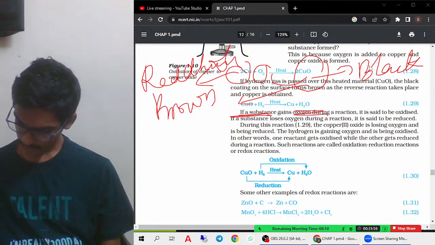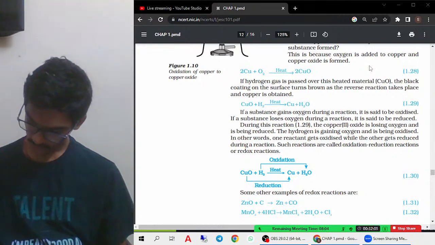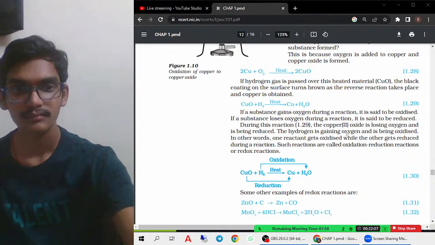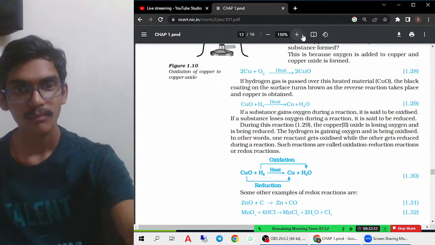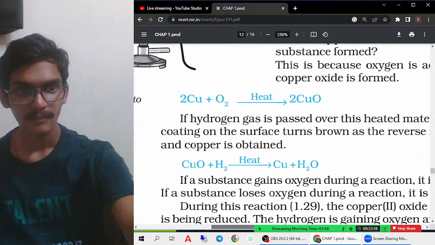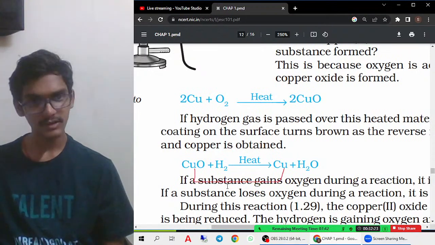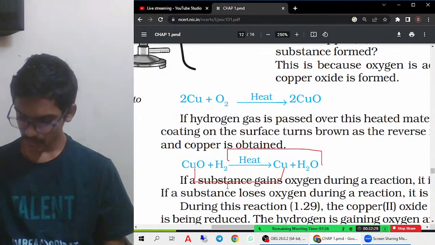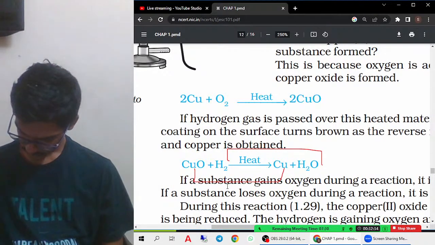Okay, then let us try to understand how the oxidation and reduction is actually taking place. So if you remember here, copper oxide is there. Let us try to link copper with copper and hydrogen with hydrogen. If you see, copper had oxygen, and here it is not having oxygen. That means removal of oxygen is taking place. Then which kind of reaction? It is reduction.